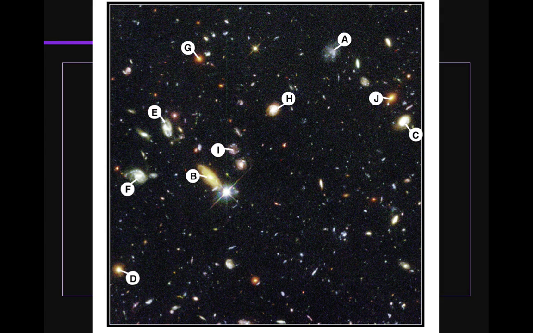What are these different galaxies? Take a look at them. Okay, once you have that complete, go ahead and check with your neighbor. See if they agree with you or disagree. Let's share our answers and see if we can come up with a consensus as to what kinds of galaxies these are.